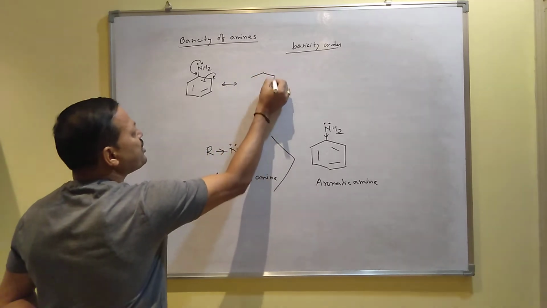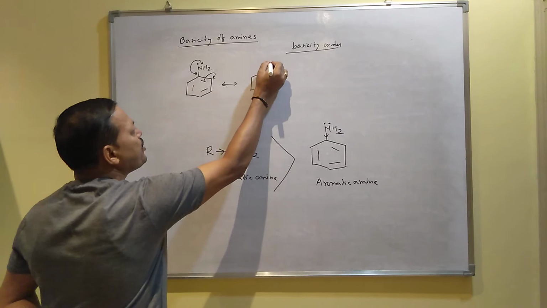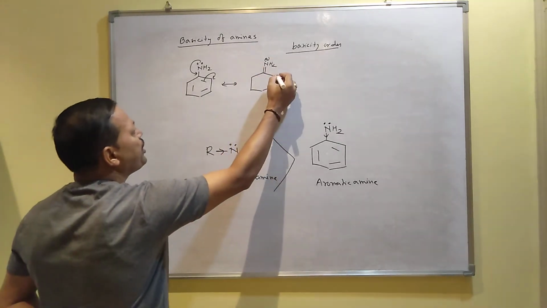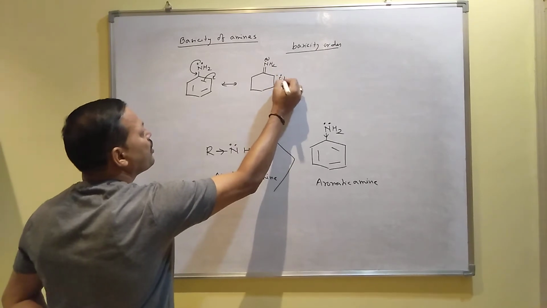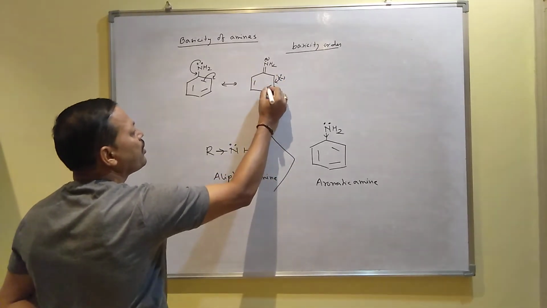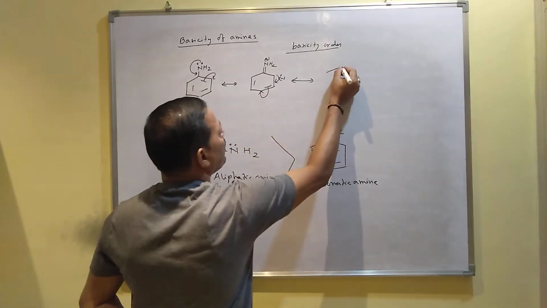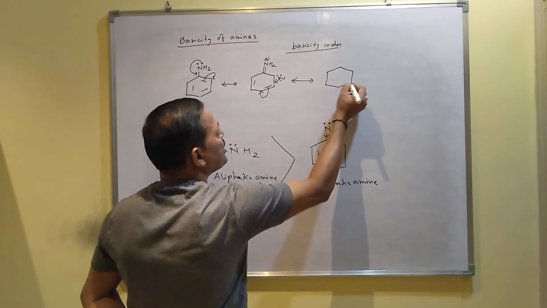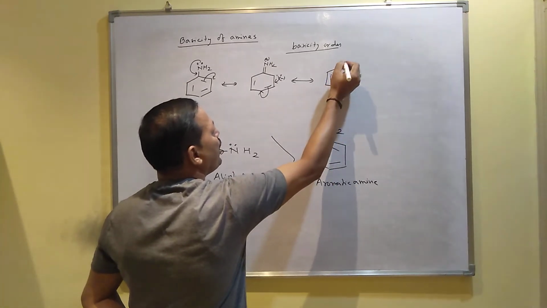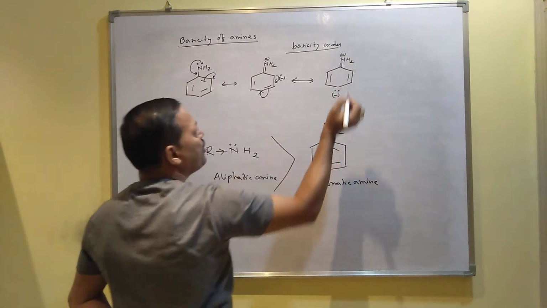So some resonance structures you will get, and due to resonance, the carbon-nitrogen bond gets some double bond character. That is why the lone pair is involved in bonding, and that is why the lone pair is not available on the nitrogen atom. Due to this reason also, aniline is said to be less basic. These are the resonance structures. The lone pair on the nitrogen atom is not available; it is involved in resonance.